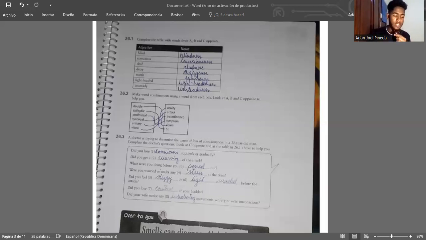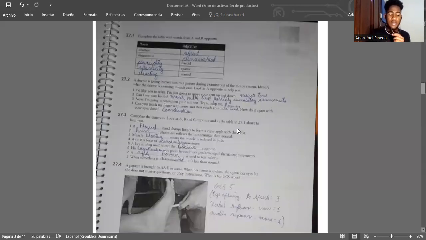Unit 27. The nervous system, part 2. 27.1. Complete the table with words from A and B opposite. Noun, absence; adjective, absent. Diminution, diminished. Flaccidity, flaccid. Spasticity, spastic. Wasting, wasted.